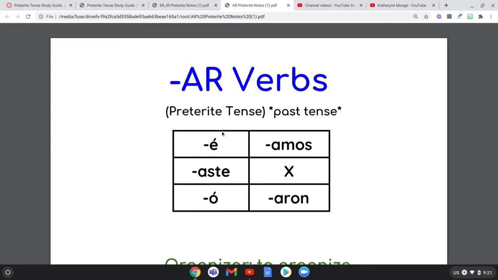That could mean two things. It could be that they don't have accents at all, because only two of them have them here. So it might be irregular because it doesn't follow accent rules, meaning no accents exist, or it might be irregular because all the accents exist. It just depends on which of the two rule-breaking aspects it wants to follow. But basic, regular AR preterite verbs, this is your chart. And most of them, luckily, are regular.